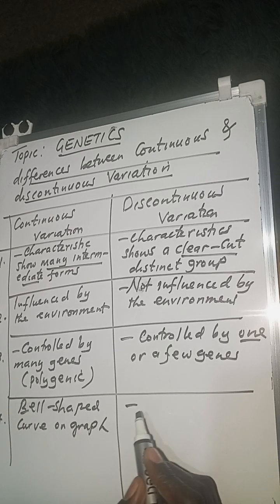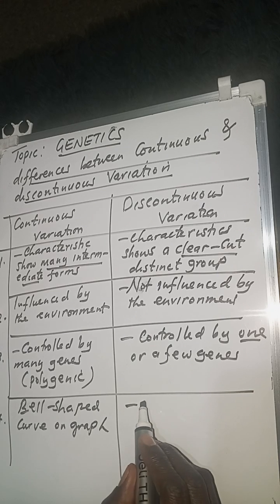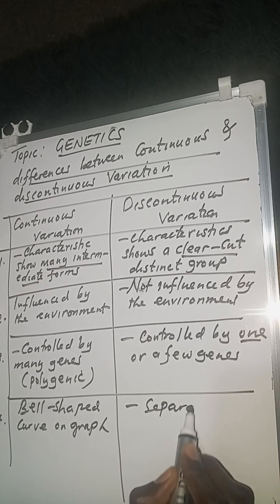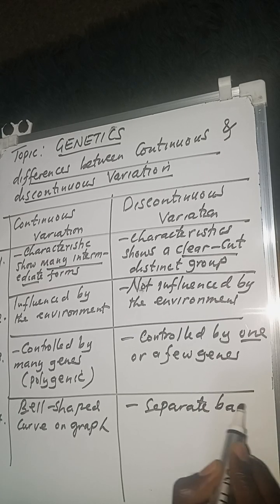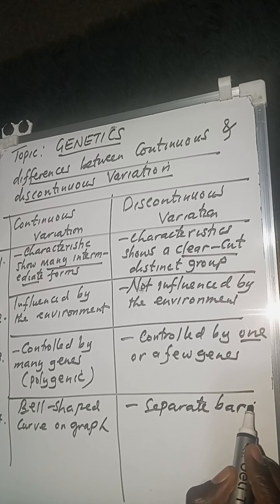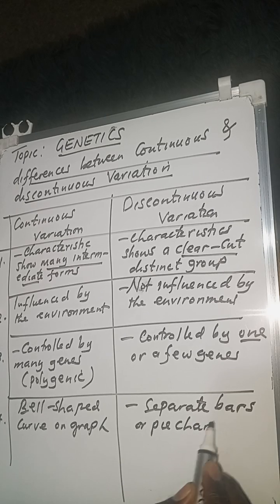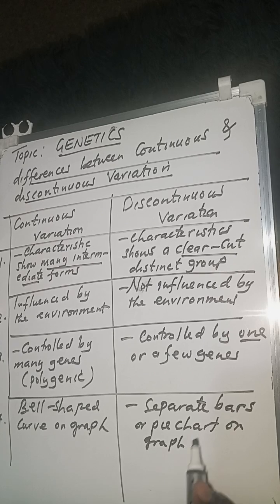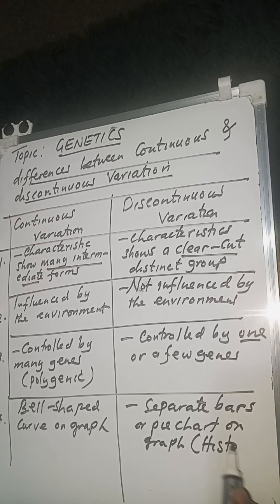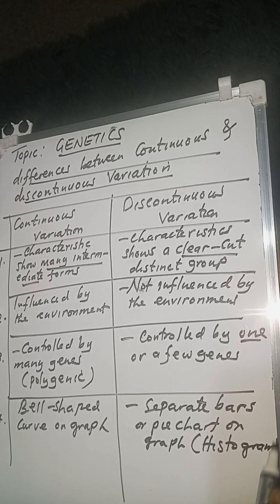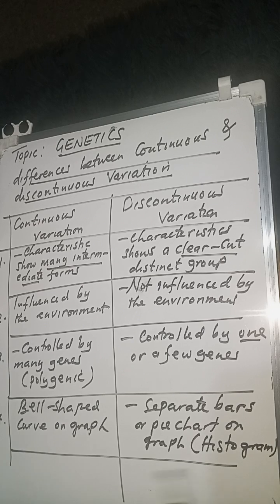That's what you need to remember. But here, for discontinuous, I can say separate bars, or sometimes you can use a pie chart. Or if you want, you can say a histogram. That's another difference that you can state.